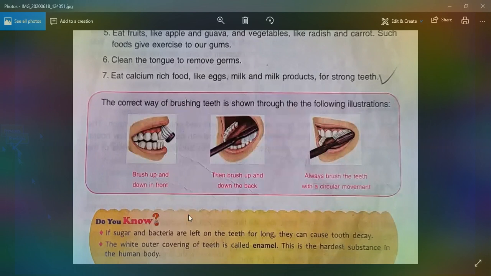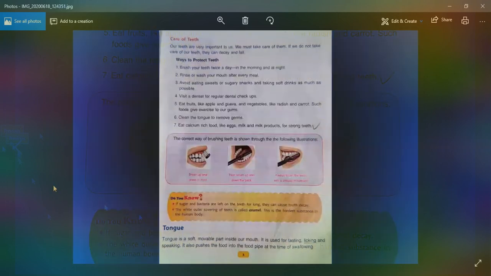Now, do you know if sugar and bacteria are left on the teeth for long, they can cause tooth decay? So, we should eat less sugar. The white outer covering of teeth is called enamel and this is the hardest substance in the human body. We all know that.